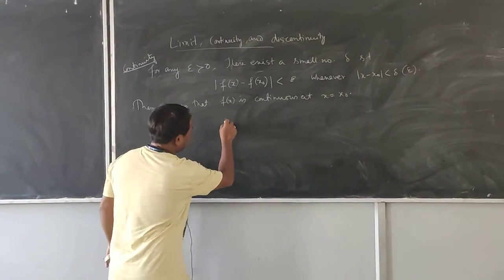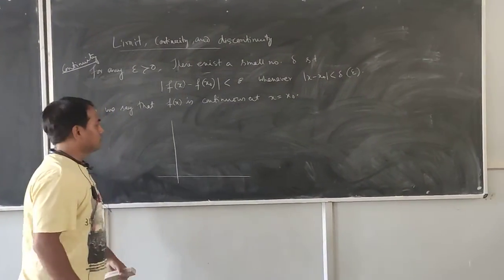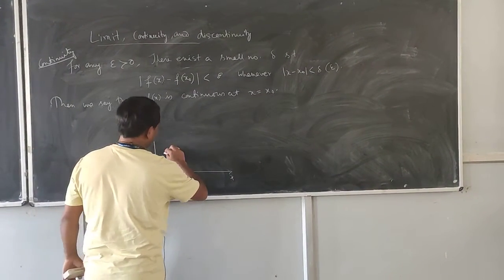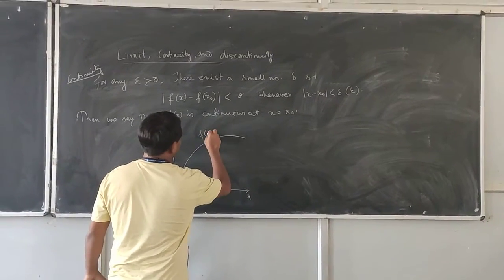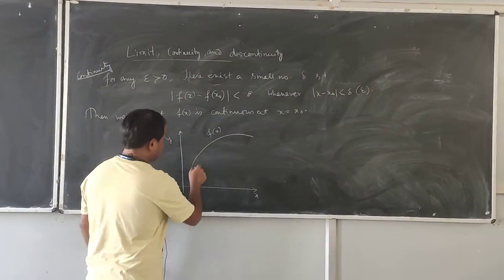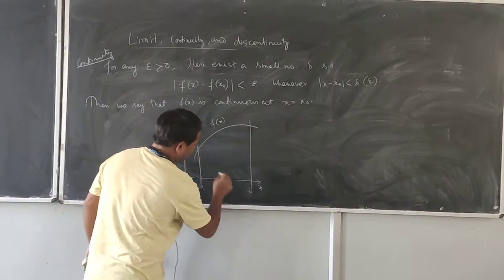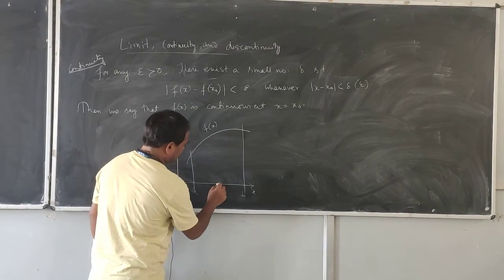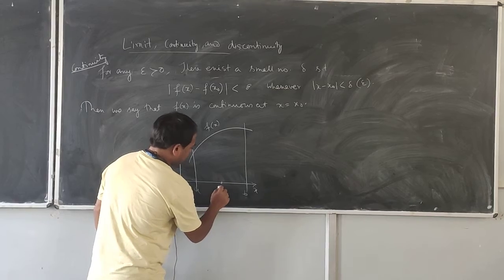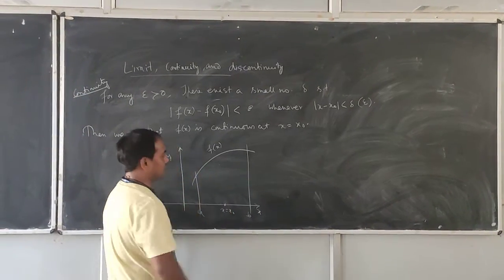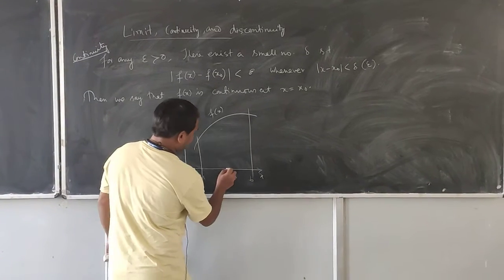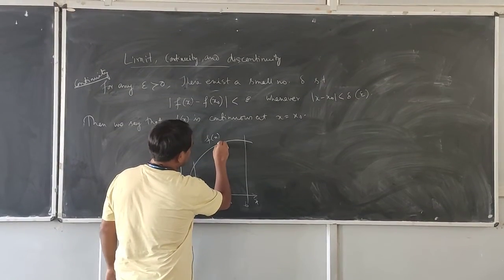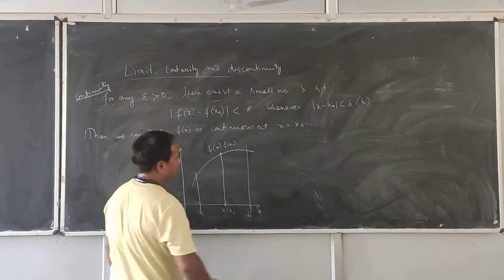Now let me explain it using a graph. Say this is your x direction and this is y, and we are considering a function f(x) defined in the region a to b. Now we need to find the value of f(x) when x is equal to x0. We draw a line representing f(x0).